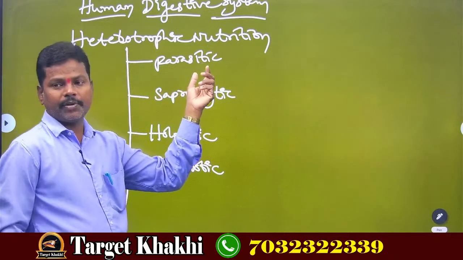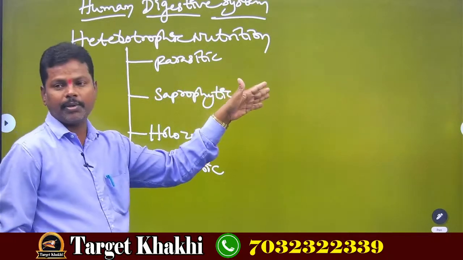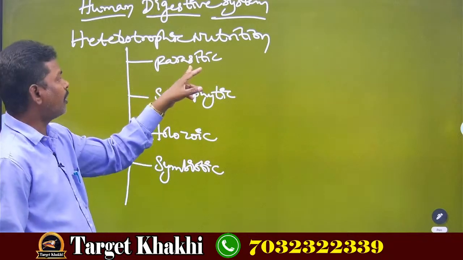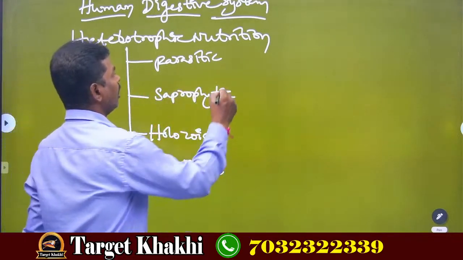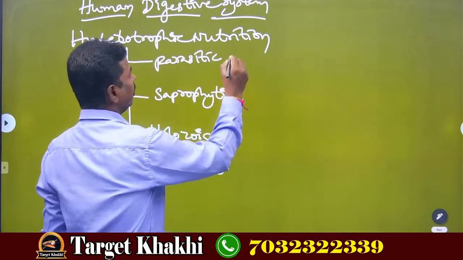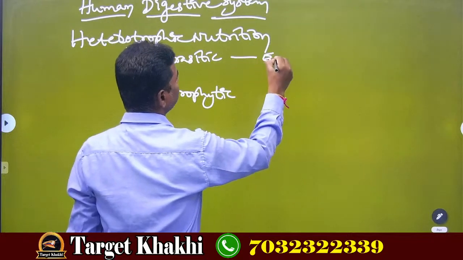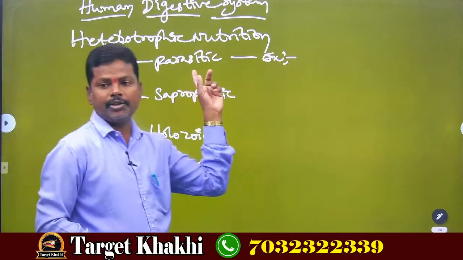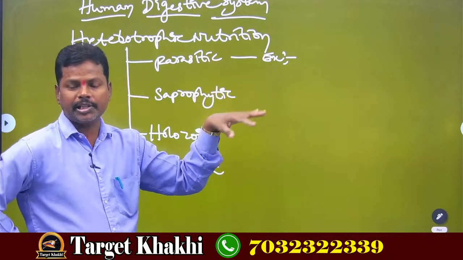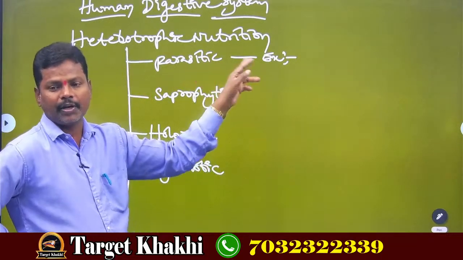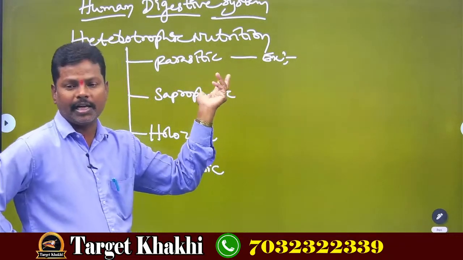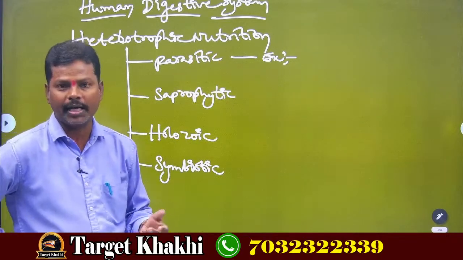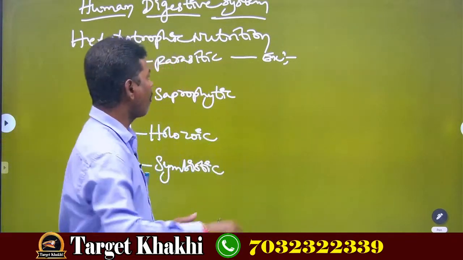Parasitic nutrition, first one. Parasitic nutrition is nothing but the organisms which depend on other organisms for food and shelter, they are called parasitic nutrition, or they are also called parasites.